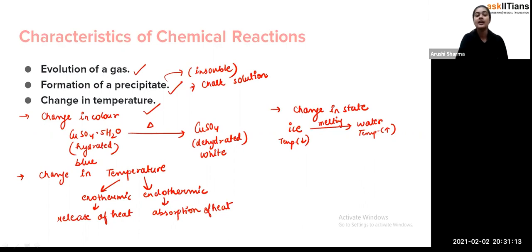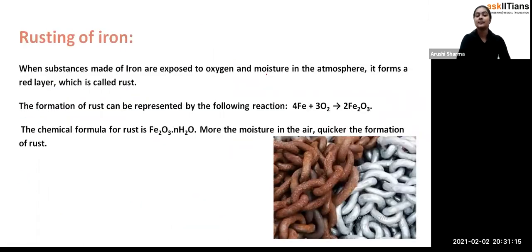Fine. Now we are going to study the rusting of iron, as I have told you. So in this picture, what you can see, students, is that this is iron. This is fine iron, but you can see that this is damaged iron. And you can see that this damaged iron has a brown color layer over it. So the deposition of this brown color layer is called rusting.